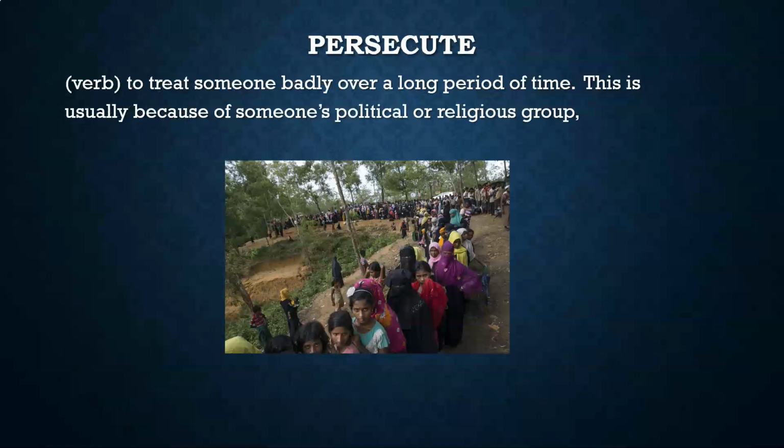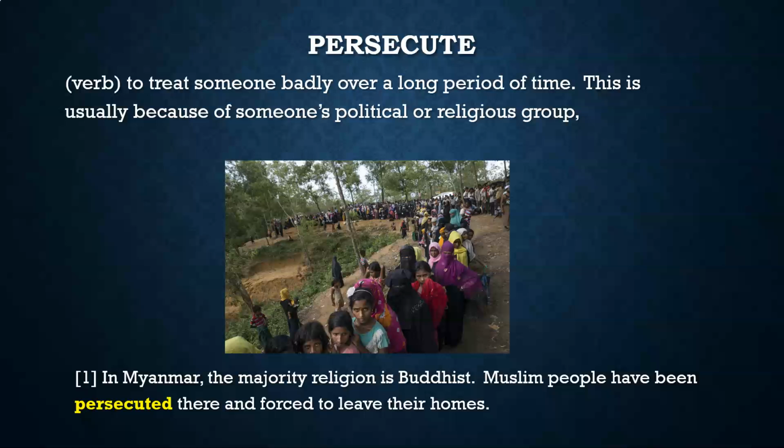Okay, our next word, persecute. Persecute. This is to treat someone badly over a long period of time, and this usually is because of someone's political or religious group. This picture here comes from the country of Myanmar. In Myanmar, the majority religion is Buddhist, and Muslim people have been persecuted there and forced to leave their home. So you can see these people traveling. They're refugees. They don't have any home.